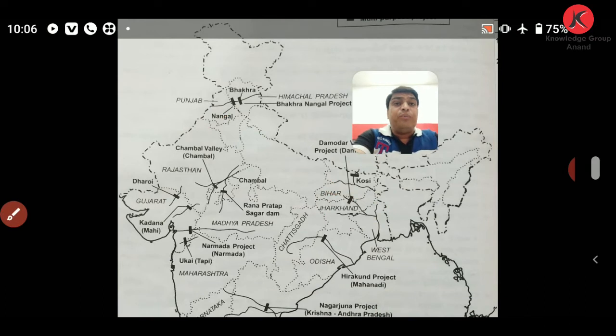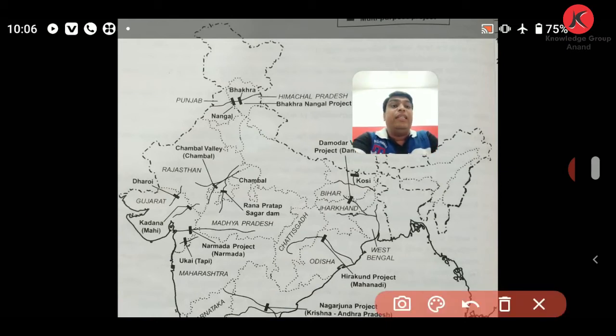Friends, there are some other multipurpose projects, like you can clearly see over here. The Hirakud multipurpose project is in Odisha on river Mahanadi.